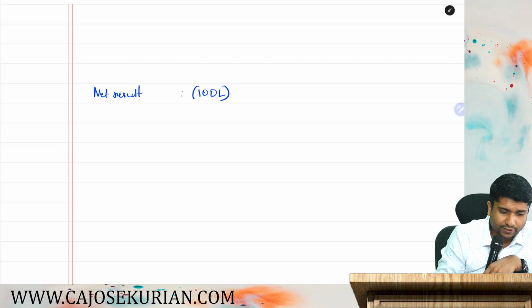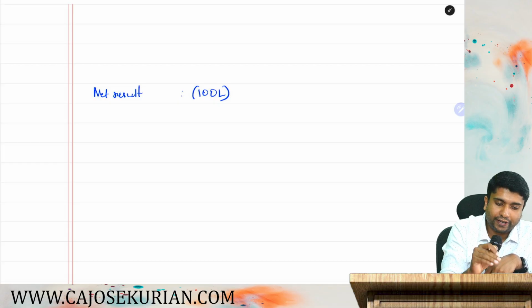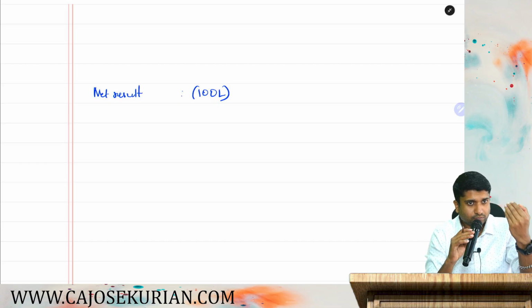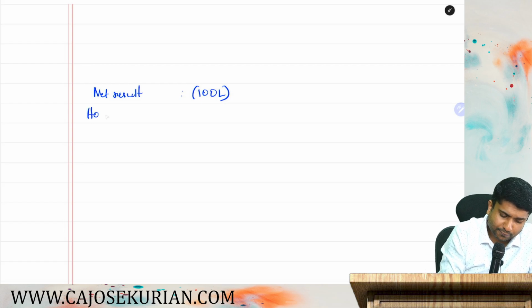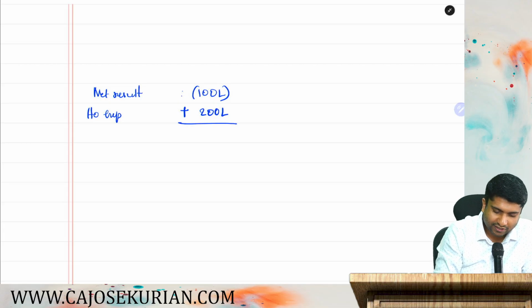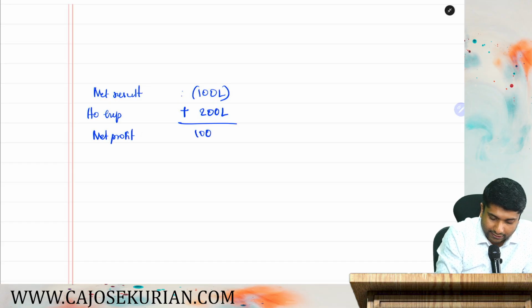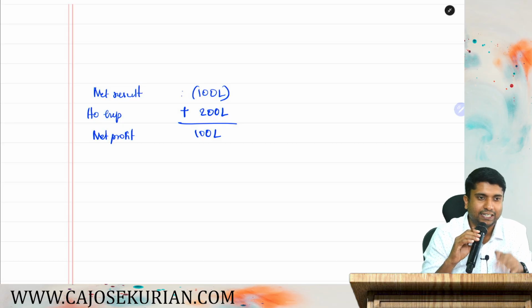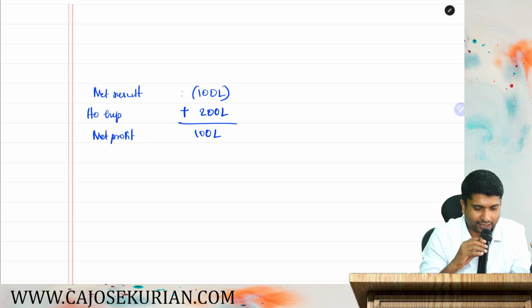Now, what are they saying in the question? After charge of head office expenses of 200 lakhs allocated to the branch. So they've already charged head office expenditure, and that head office expenditure is how much? 200 lakhs. So you tell me, when you add back this 200 lakhs to the loss, what will happen? You will end up in net profit. That is 100 lakhs. Yes or no? Since the question does not have any other information, we are assuming that this net profit is the adjusted total income.